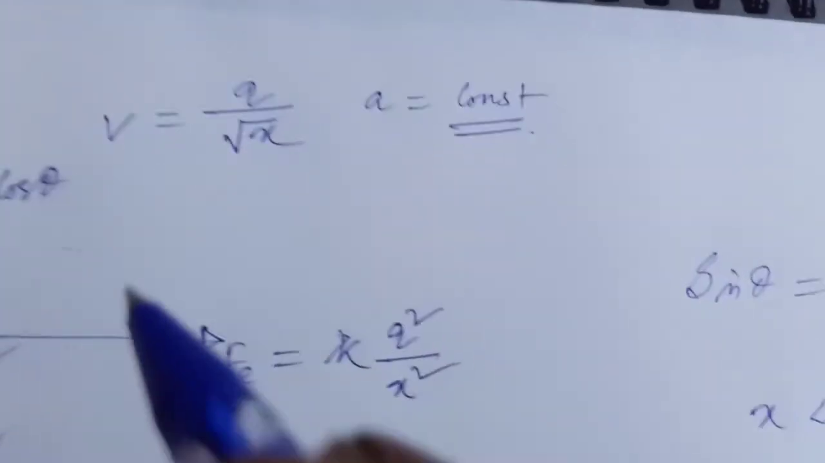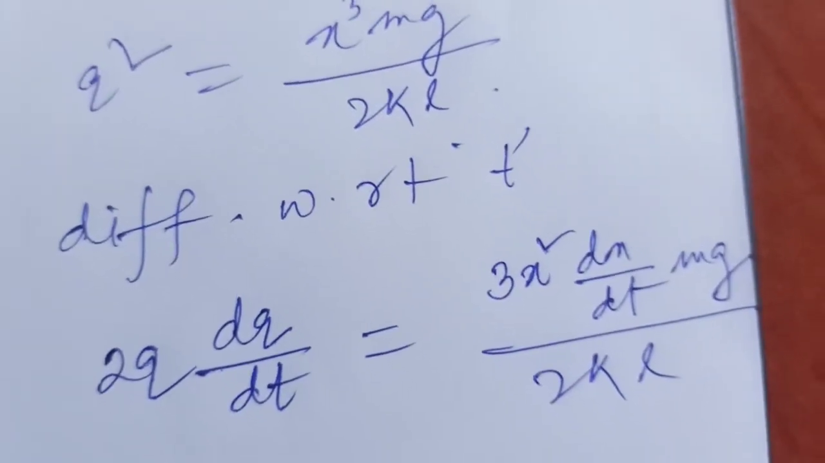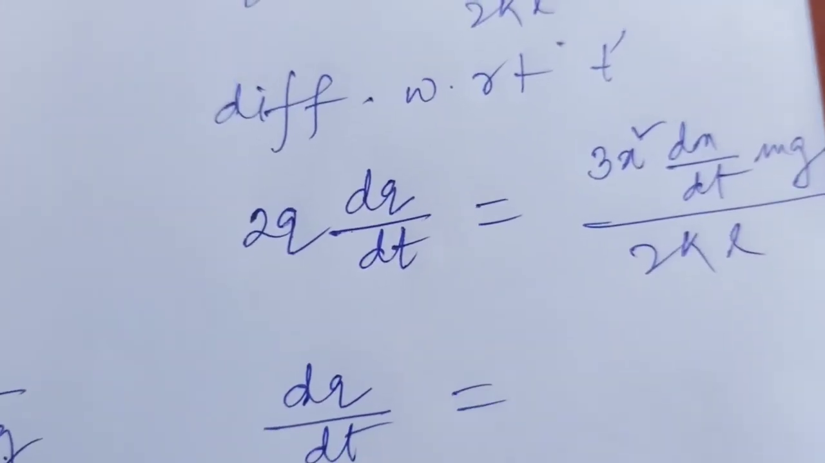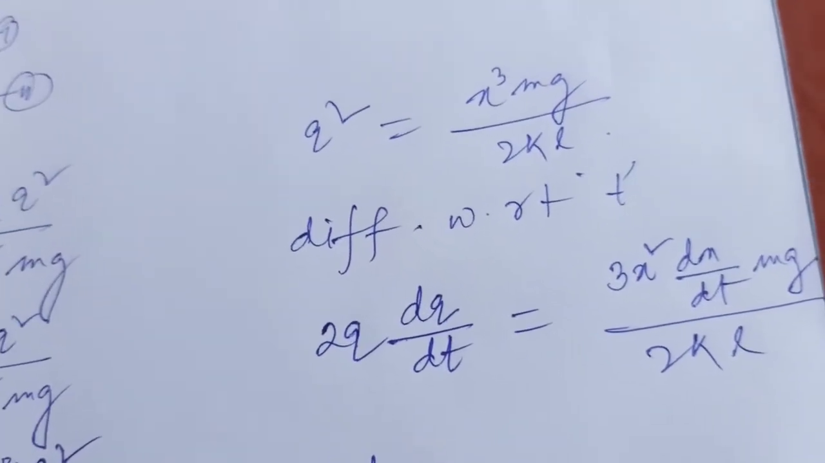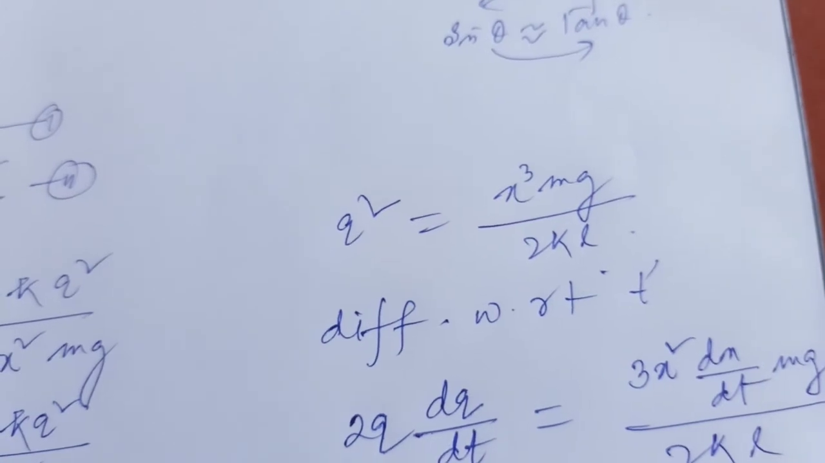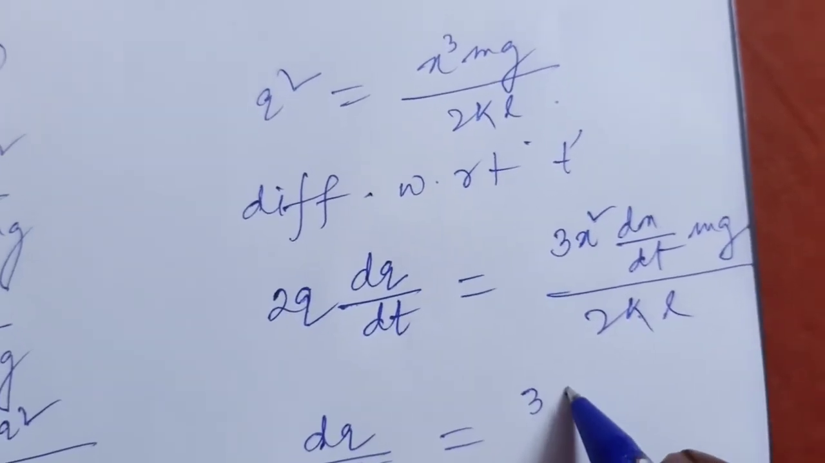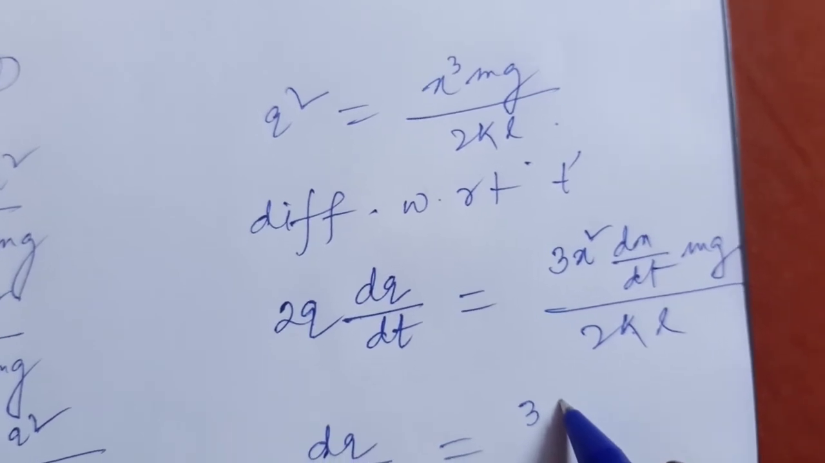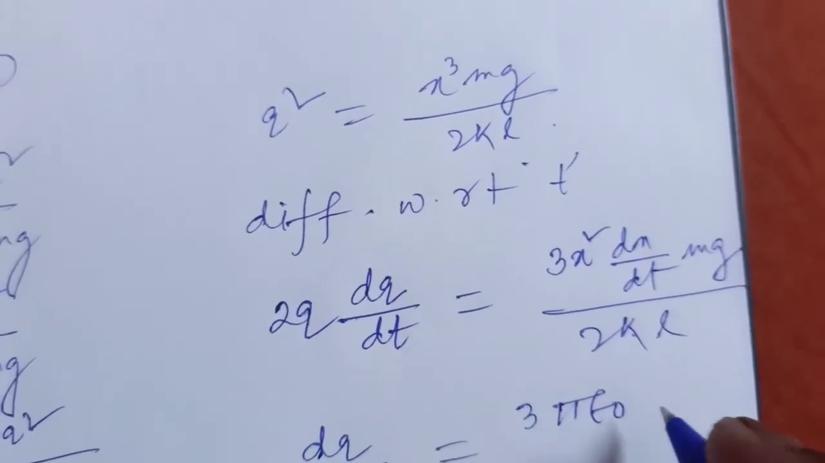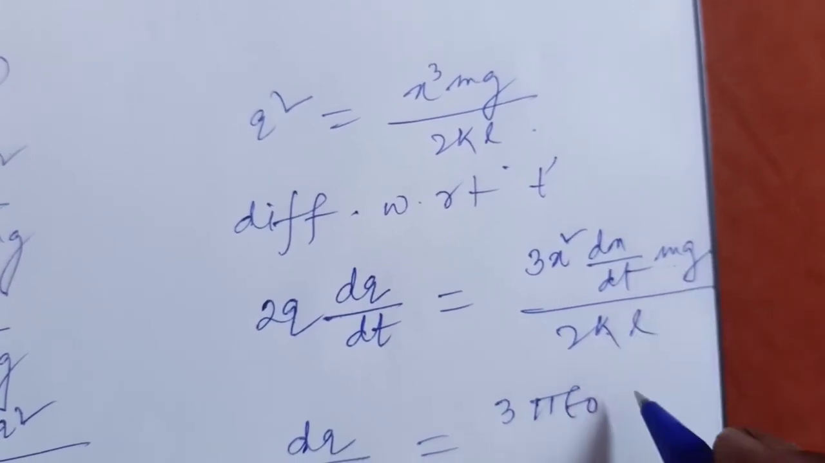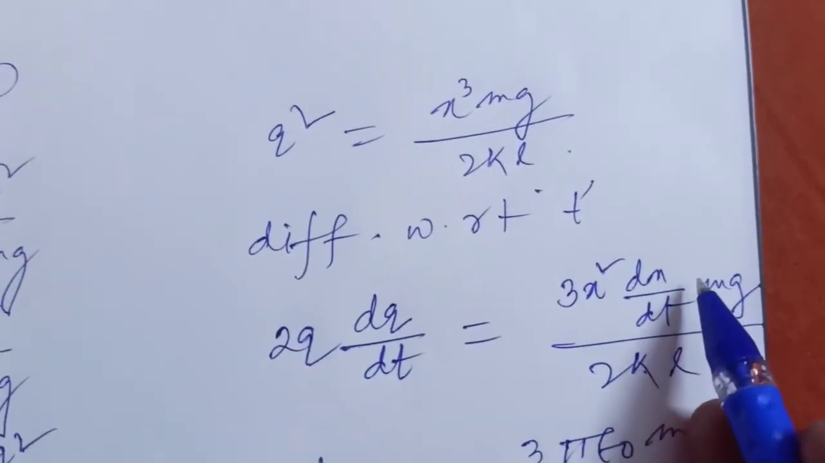So here v equal to a by root x, so dq by dt equal to 3 over 4 pi epsilon naught, and k means 1 by 4 pi epsilon naught, so 4 pi epsilon naught, and this is 2, and this is 2 to 4, so 3 pi epsilon naught into mg, or dx by dt, dx by dt means velocity.